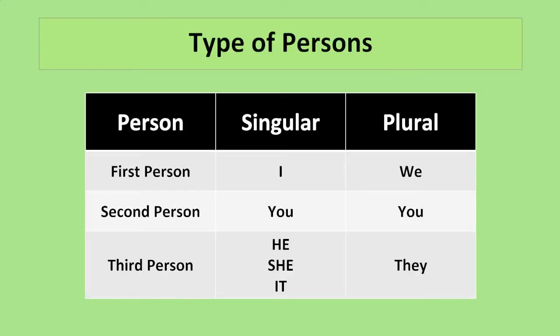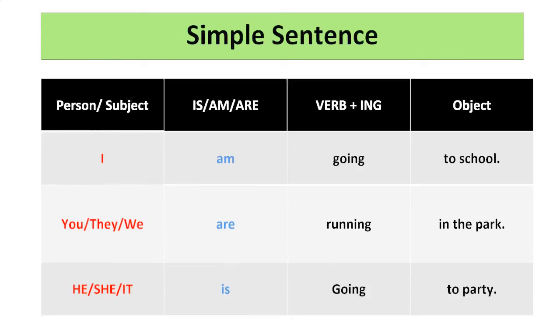So, like I mentioned in my last lesson, the type of persons play a very important role when it comes to making sentences in future, past, or present. So let's quickly take a look. We have first person I, second person you, and my favorite third person he, she, it. And we have plural we, you, they.